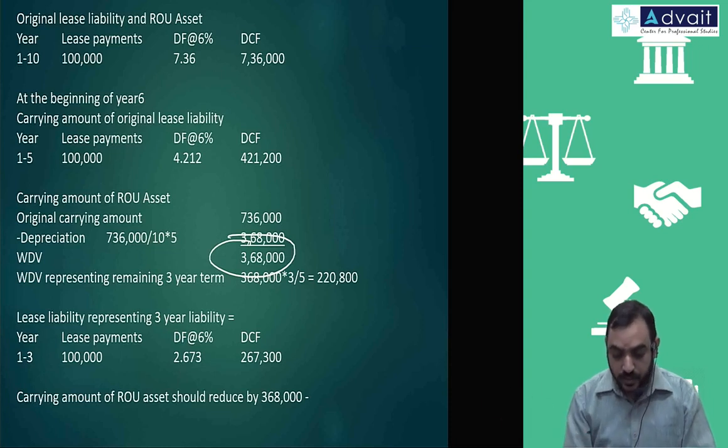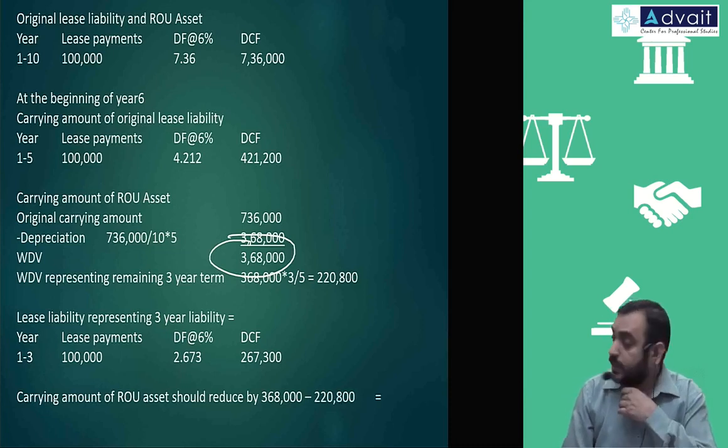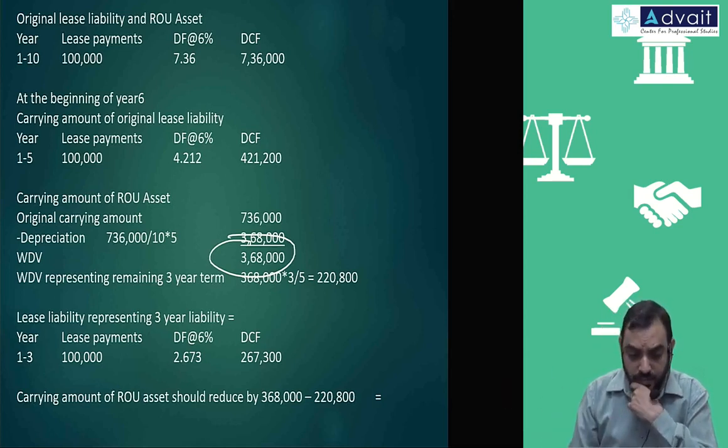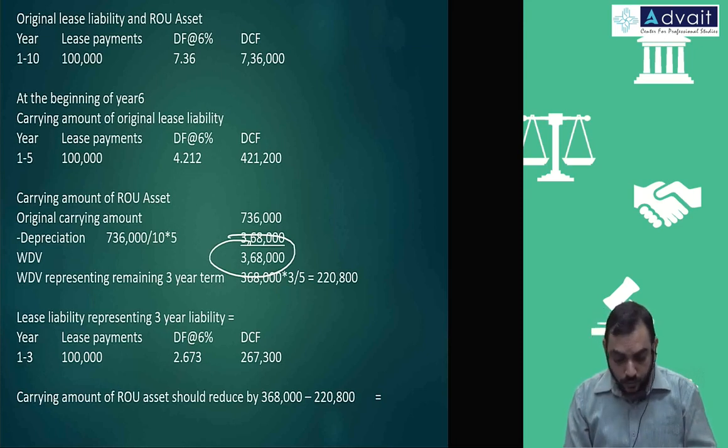So it should be remaining 2,20,800. Therefore, what should be the reduction impact? It is 3,68,000, but it should be 2,20,800. The difference represents the reduction. How much? 1,47,200.